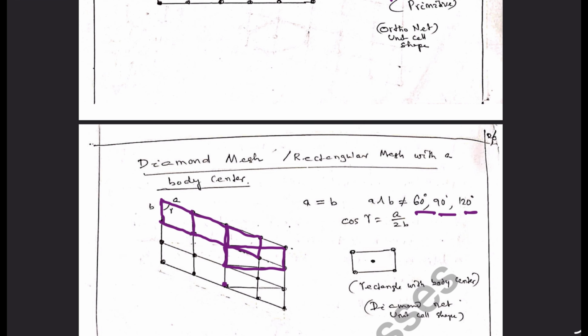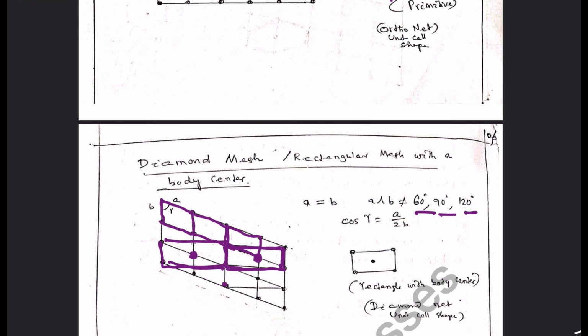This will be a rectangular mesh with a center represented by a node. This may be another node, another rectangular mesh with a central node.